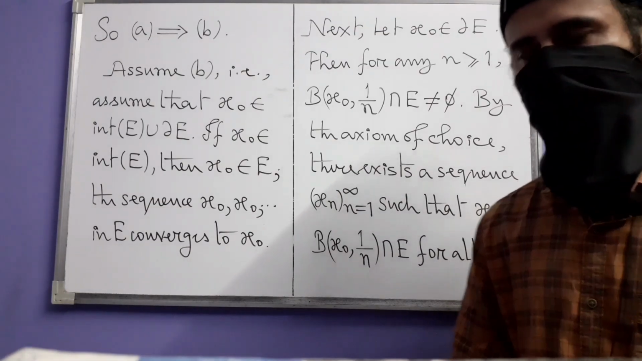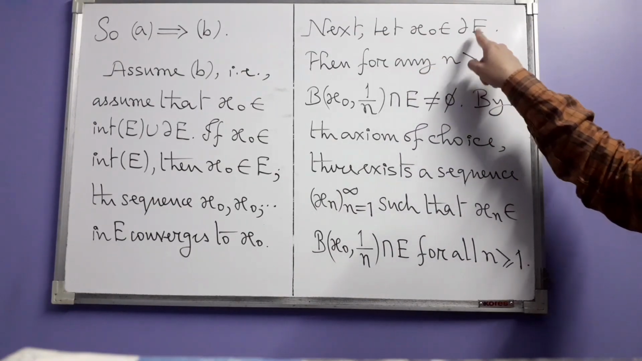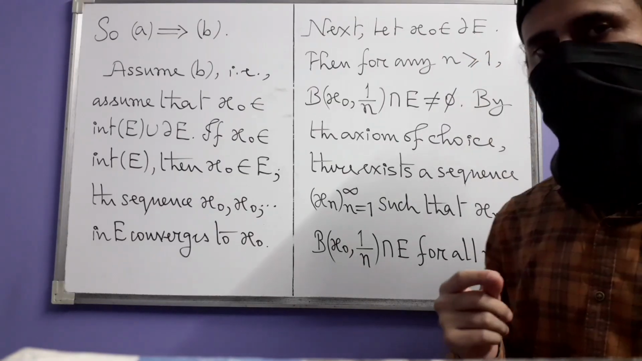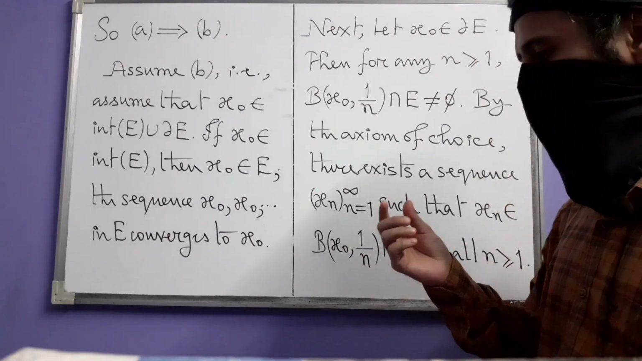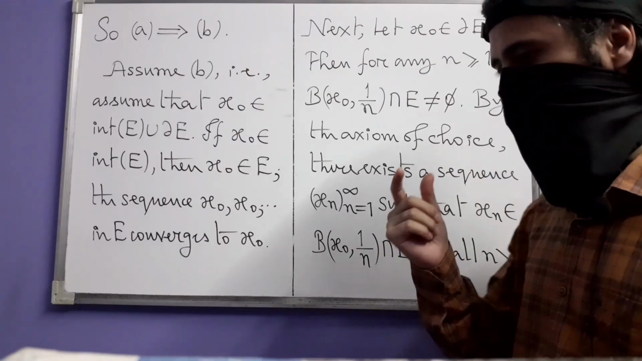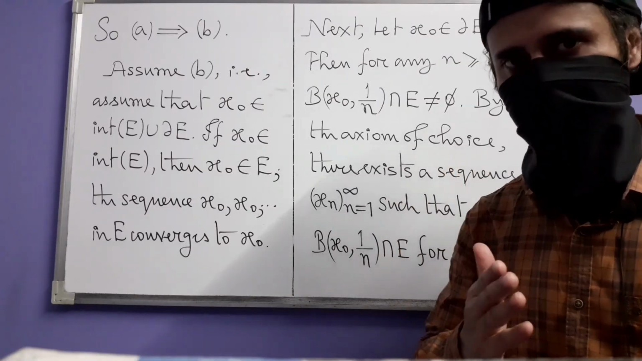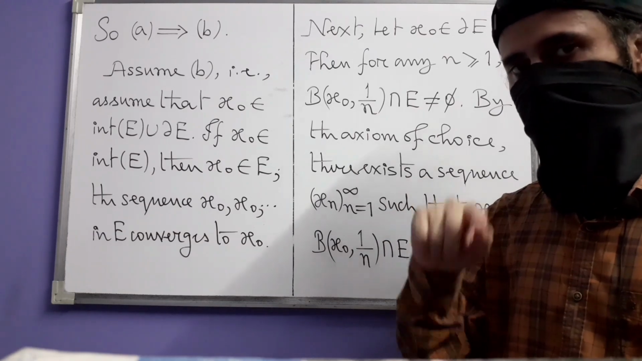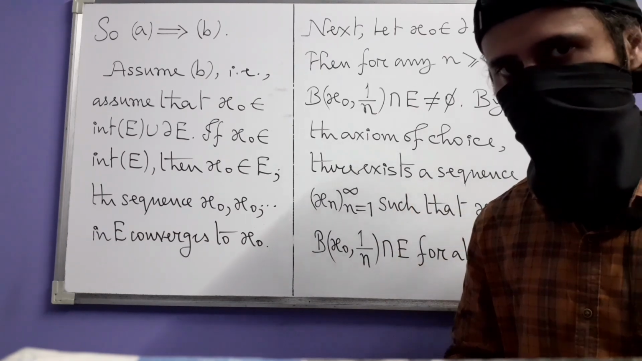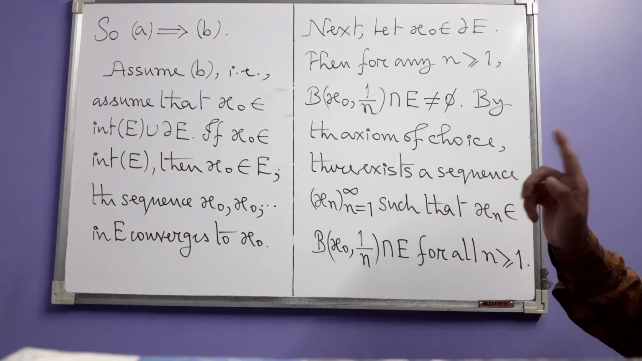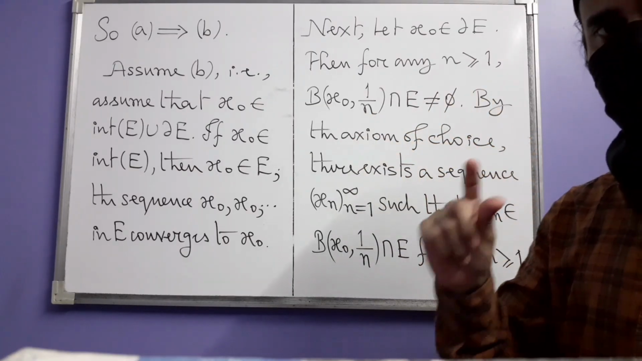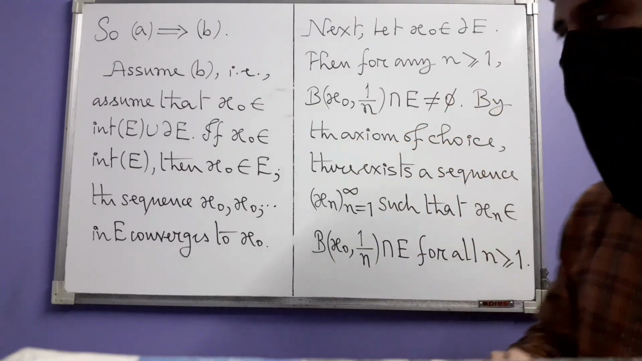So next we consider just that case where x0 is in the boundary of E. But then being a boundary point means what? It means that if you take any ball centered at x0 with whatever radius, that ball intersects both E as well as the complement of E. In particular, we are going to concentrate on those radii that are reciprocals of positive integers.